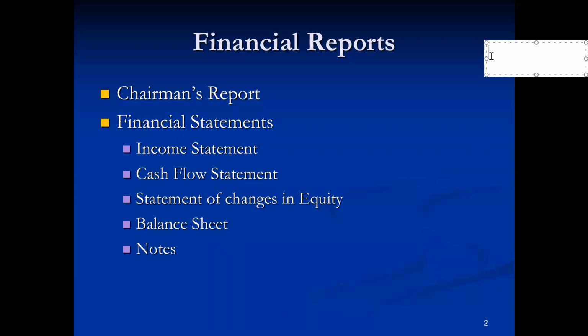This statement tells us how much of the cash has been received by the business organization and how much of the cash has been paid by the business organization. There are three main activities through which we can calculate the use of cash: operating activities, investing activities, and financing activities of the organization. We won't go into the detail because this is not a part of the course, but just an overview of these things.